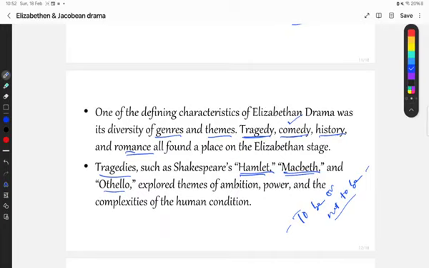In these plays, and not only in these plays but in other plays of the Elizabethan drama, we see similar qualities and perspectives, such as ambition of power and the complexities of the human condition. The complexities of the human condition were dramatized in the plays of the Elizabethan drama, which attracted a lot of audience towards it.